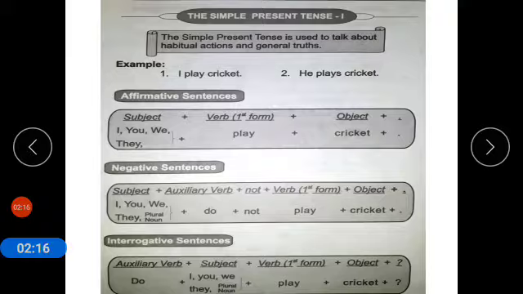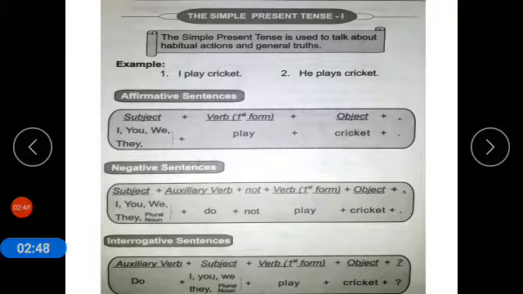What will be the negative of this sentence? The structure of a negative sentence is subject plus auxiliary verb plus not plus first form of verb plus object. So our sentence will be I do not play cricket, or you may use the rest of the subjects as well. The interrogative sentence structure is auxiliary verb plus subject plus first form of verb plus object.